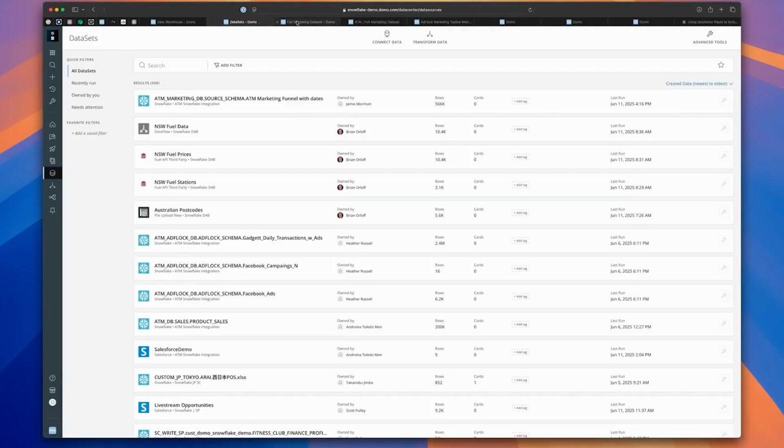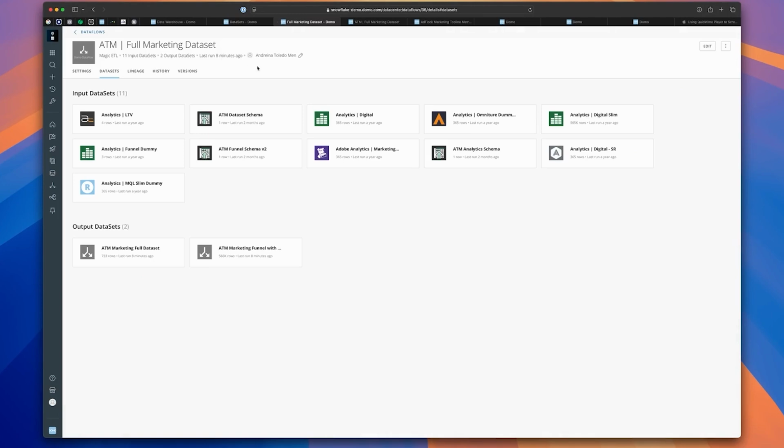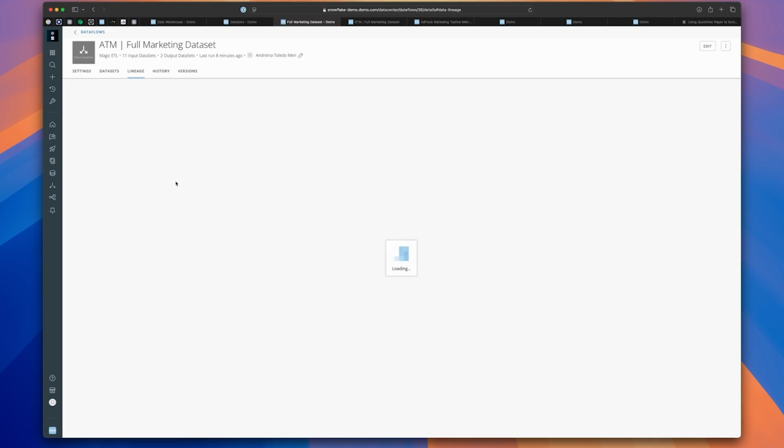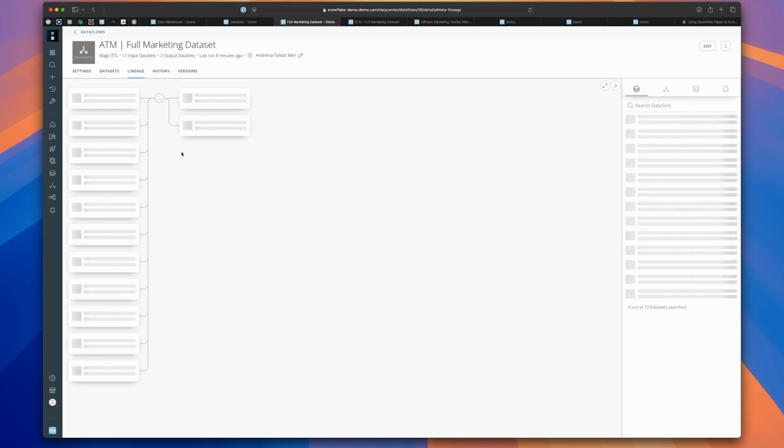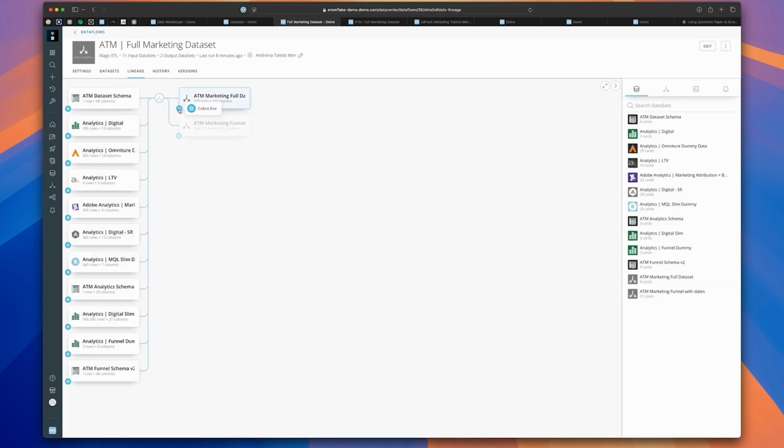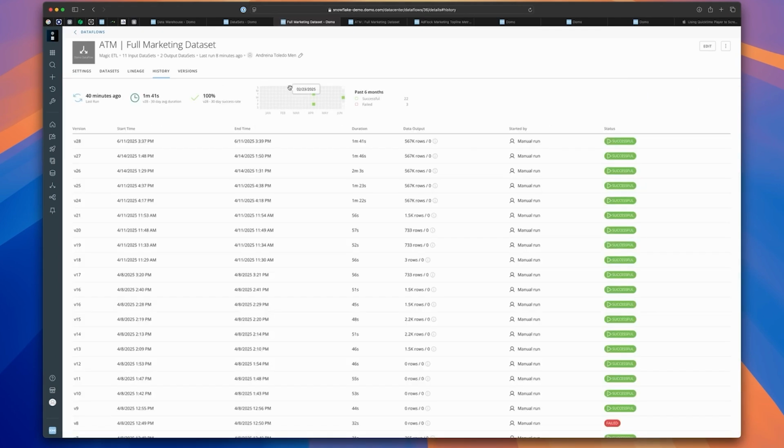So let's go in and look at an example data transformation. Here I'm looking at a data transform that takes in 11 inputs from various marketing sources and generates 2 net new outputs for me. I can see the data lineage for this transform on my lineage tab, so I can see my inputs, my transforms, and my outputs, and which Snowflake warehouse they're being sent to. I can also see the history of executions of when this data flow runs, so I can see when it ran, how long it took, the data outputs as well.